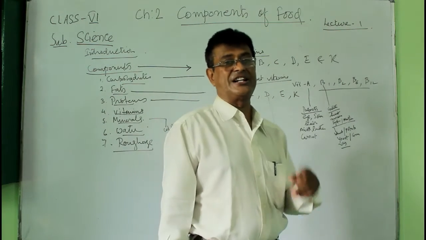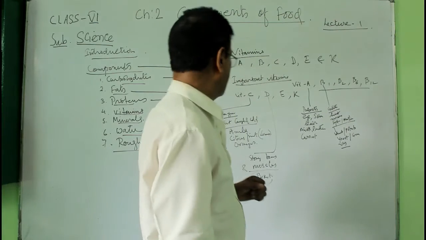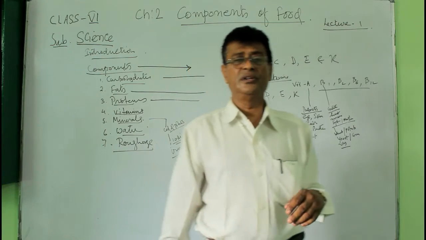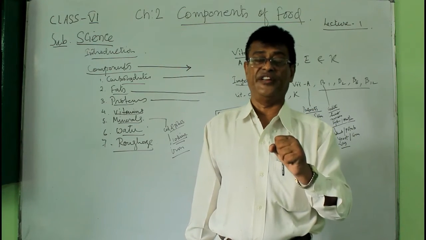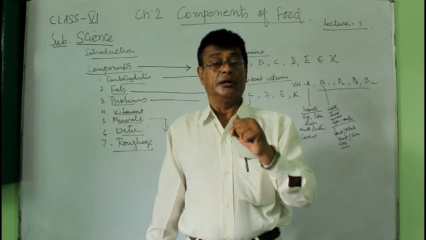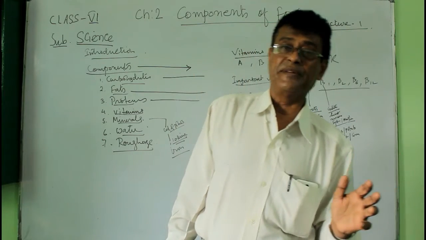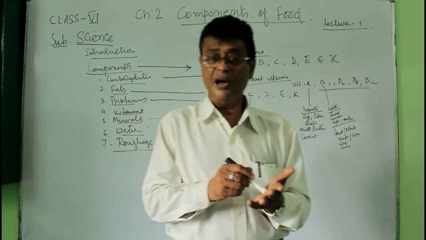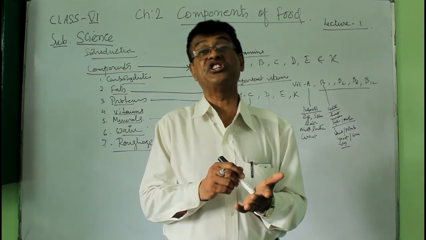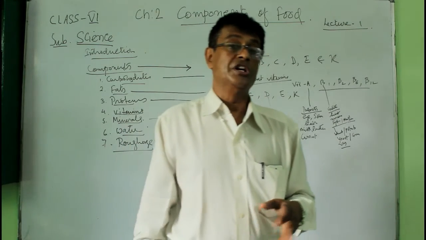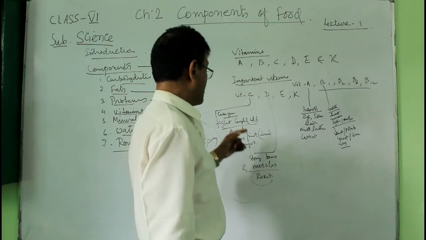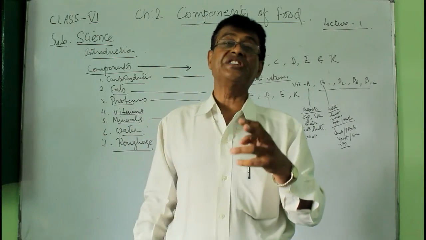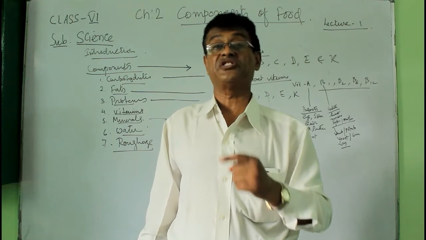Vitamin C will keep your teeth and gum strong. And you see, the lack of vitamin C causes a disease which is known as scurvy. So if you are taking vitamin C, you will get it in lemons, simple lemon, and you get amla, and also you get all kinds of citrus fruits like orange and all those. So it can protect you from scurvy as well as it will give you protection against the cold and cough, which is nowadays very much required.